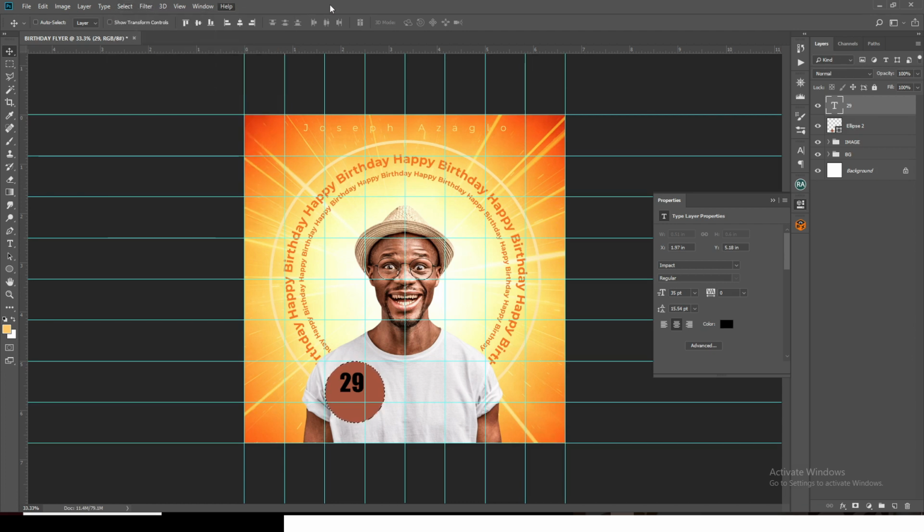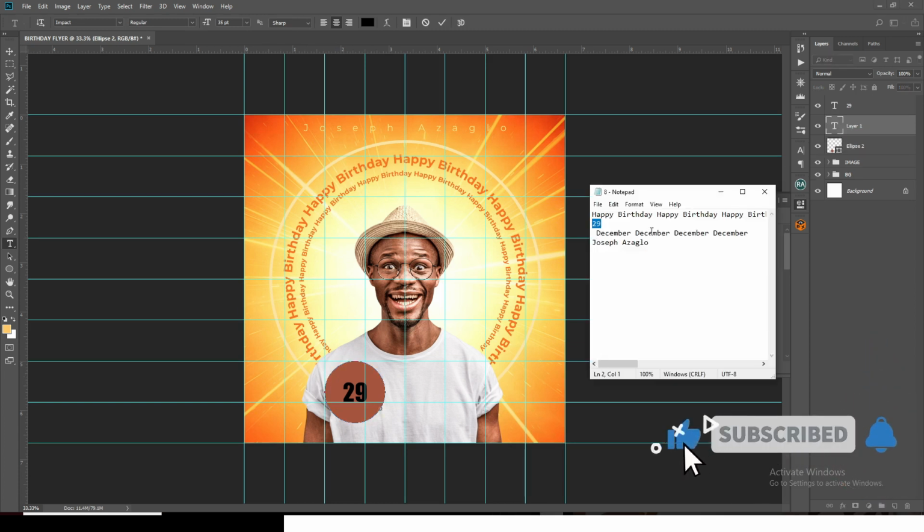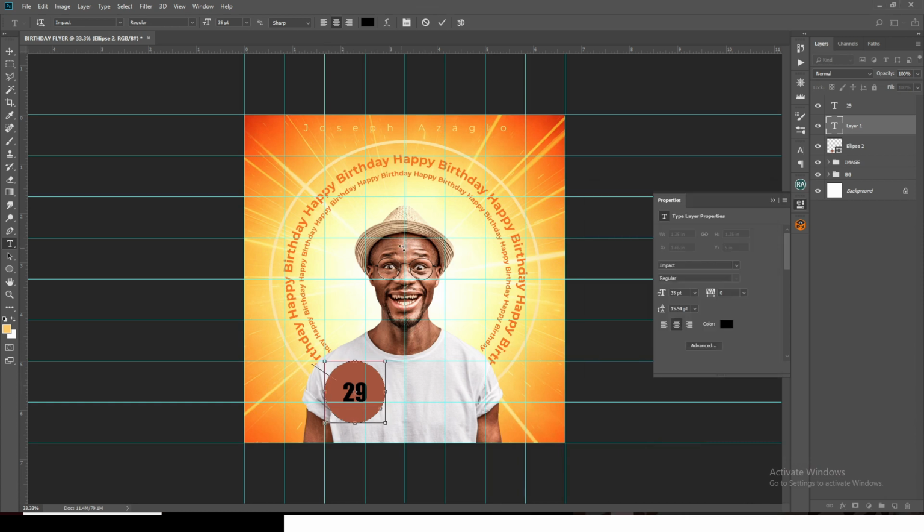Let's just click on our move tool, and then let's click there, and then let's click there. Okay, so it moves the whole thing into the middle. That is great. You also want to click on your text tool again and click somewhere there. All right, well, just select the ellipse right now, and then that is it. You want to select December, and then just paste December around it.